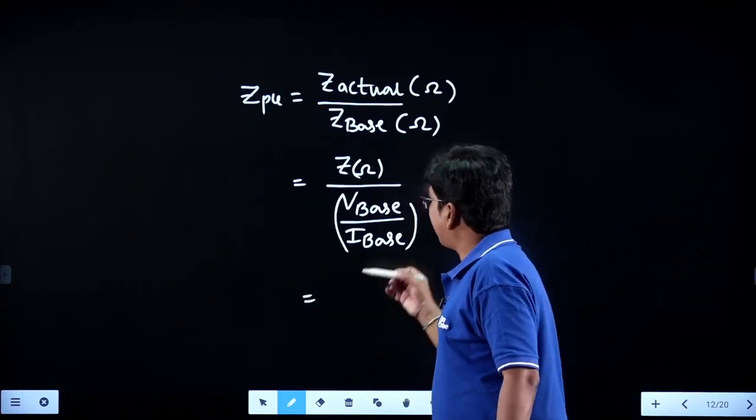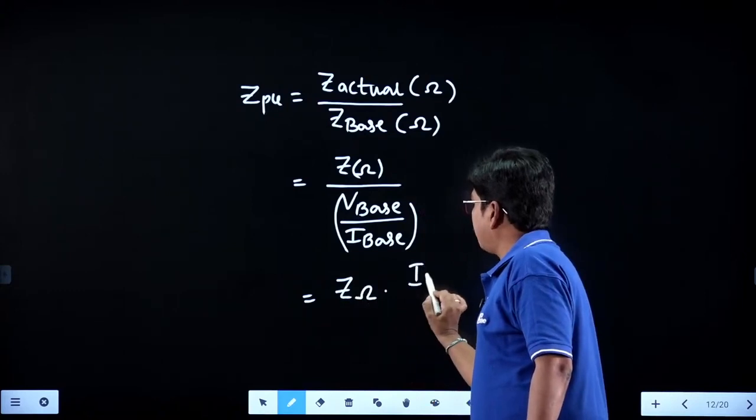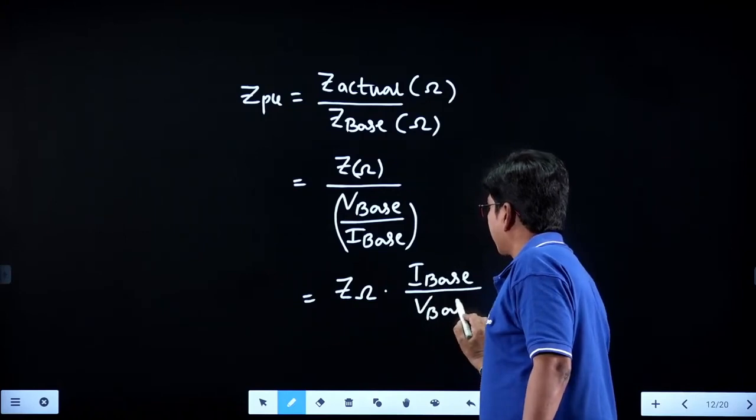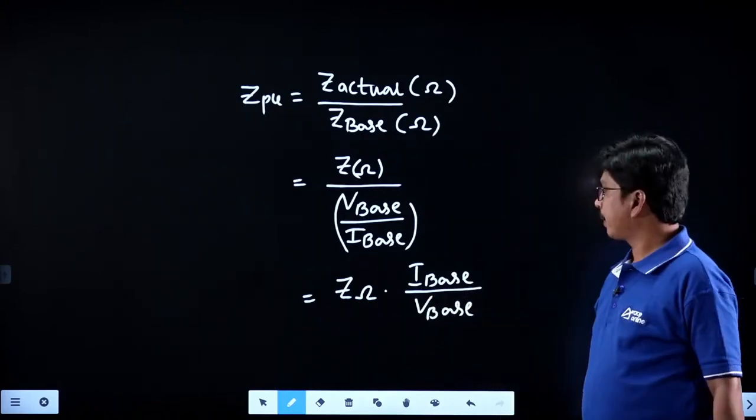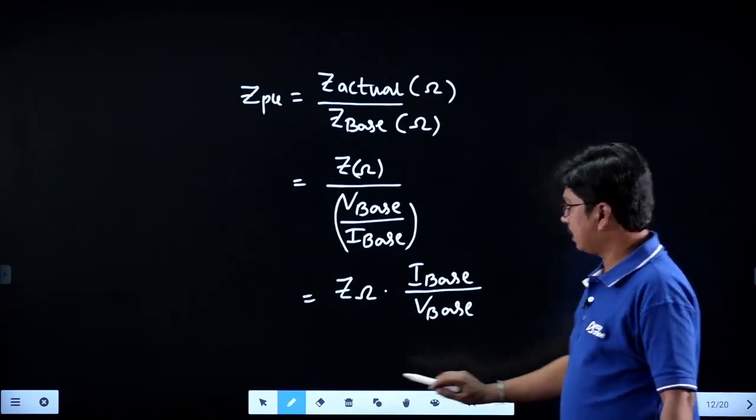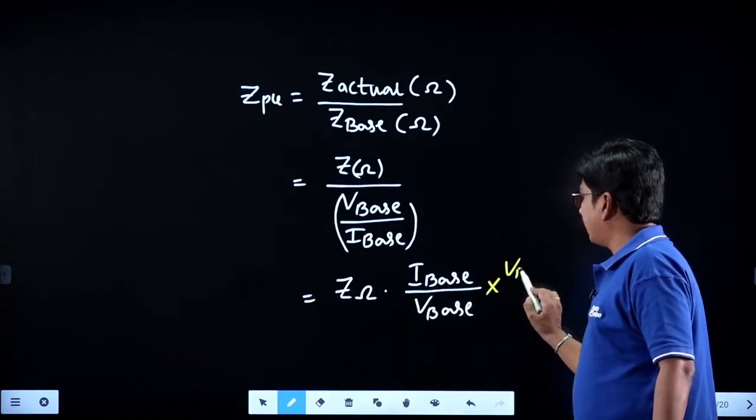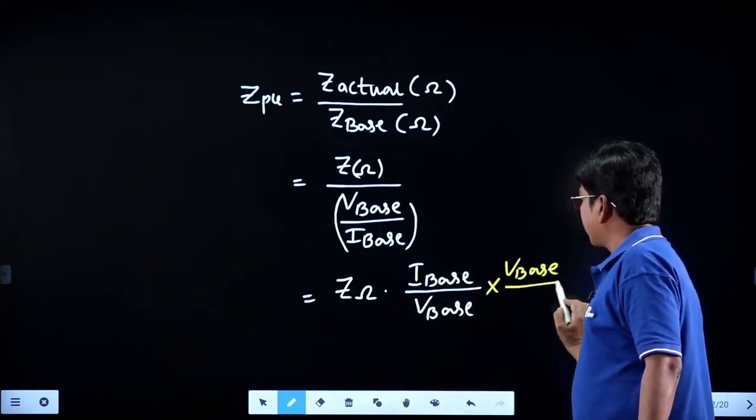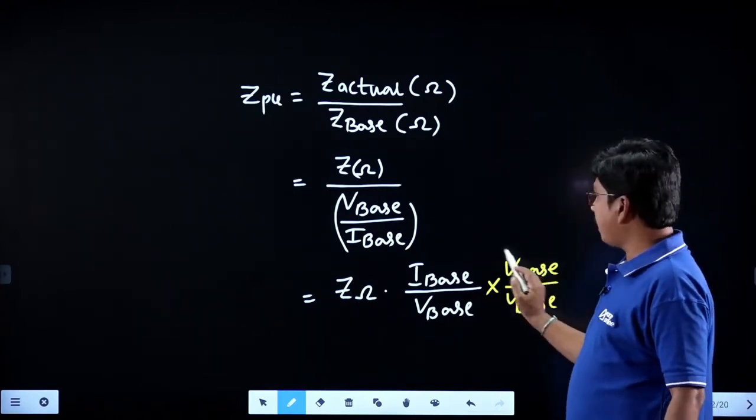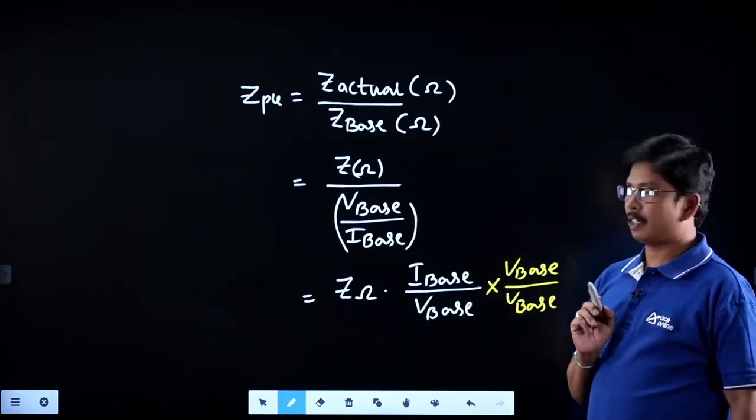Now, you can send I base to the numerator, it will be Z in ohms into I base divided by V base. And you can multiply this in the numerator and denominator with V base, right? Just multiply this one with V base in the numerator and denominator, V base divided by V base. Then what will it be? V base into I base will be S base, and V base into V base will be V base square.